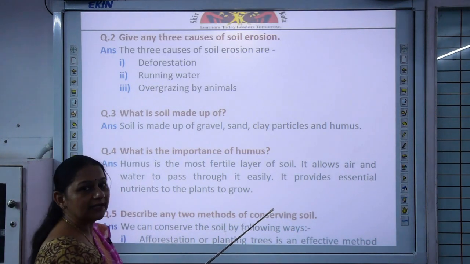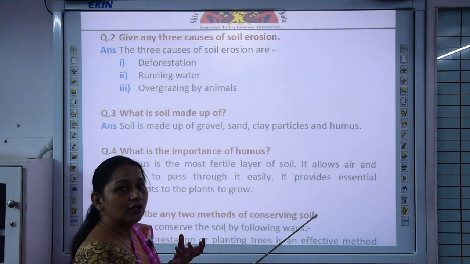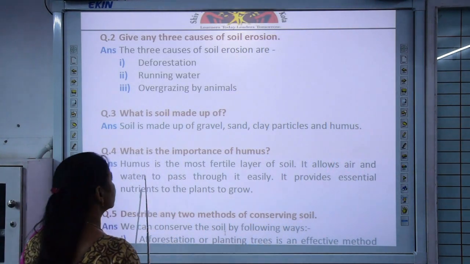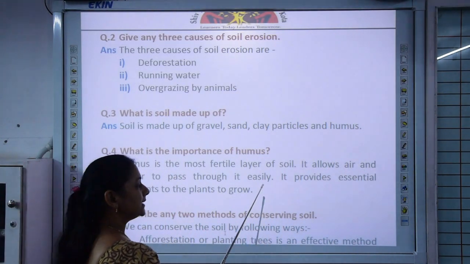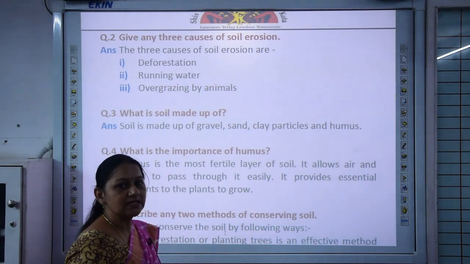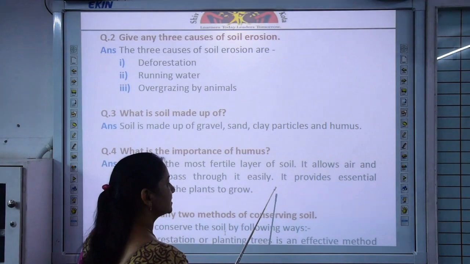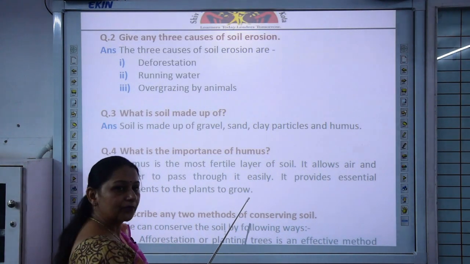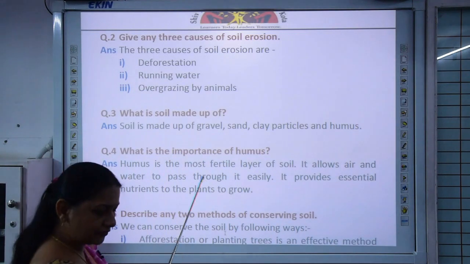It helps in enhancing the growth of the plants. It allows air and water to pass through it easily, and thus it provides essential nutrients to the plants to grow.